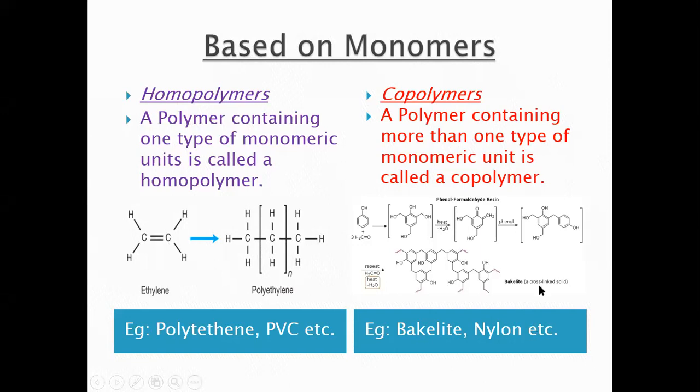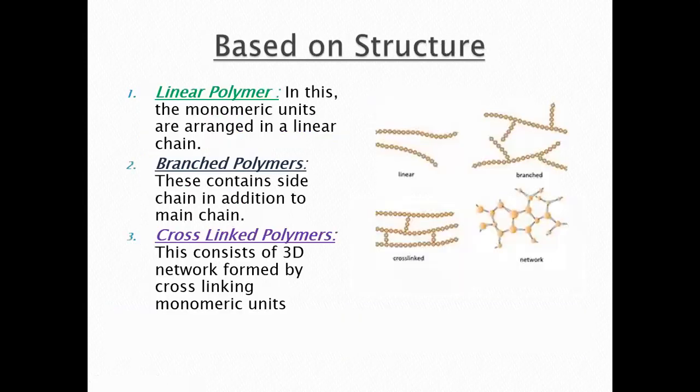It is a cross-linked solid, as you can see. In this, we have phenol and formaldehyde, which combine to form this product, right? Nylon or urea formaldehyde resin are other examples, in which there is more than one type of monomeric unit. Those are known as copolymers.